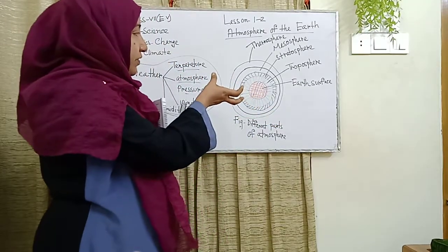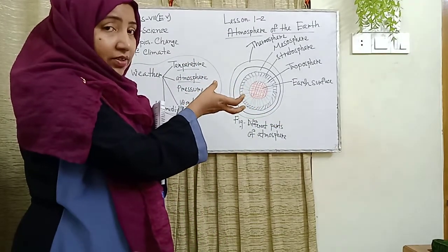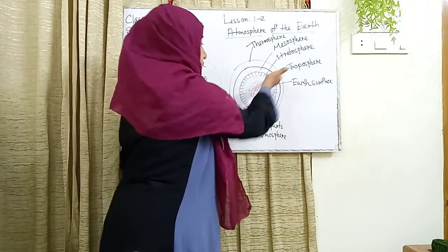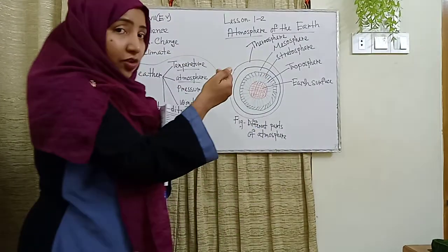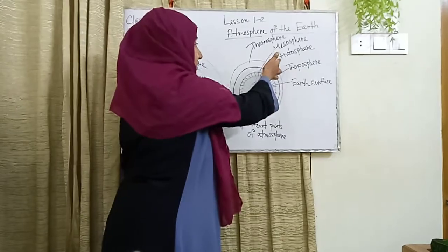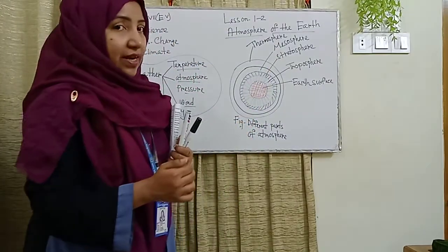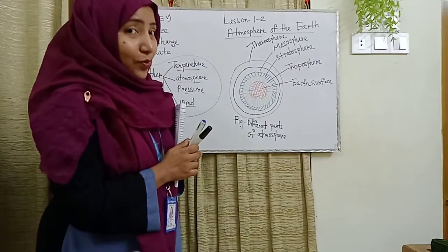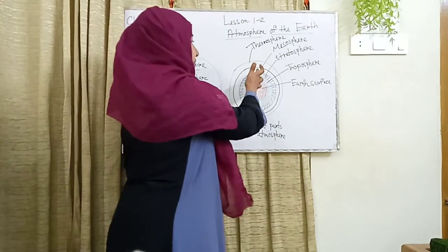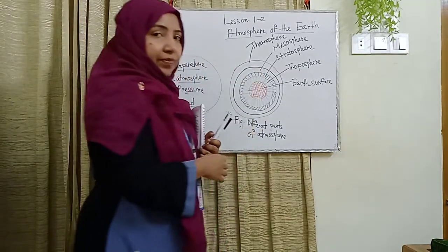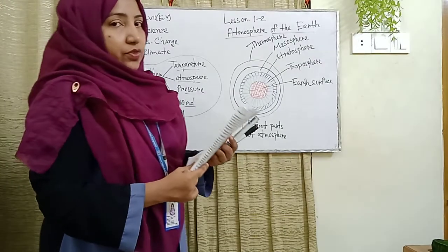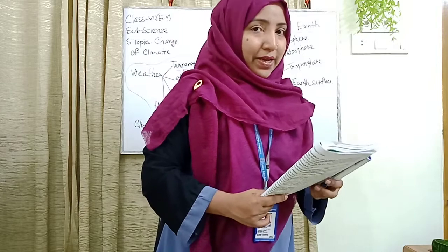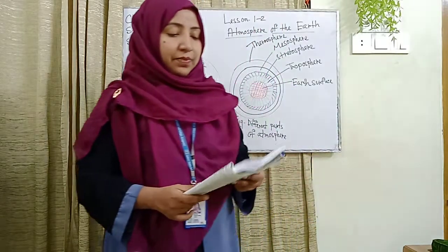Above the earth surface, the first stage is the troposphere, in green. Another layer is the stratosphere, which I drew in blue, then the mesosphere and the thermosphere. I will explain these in detail.